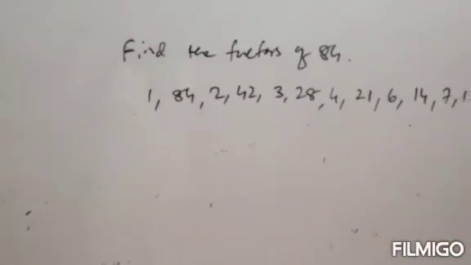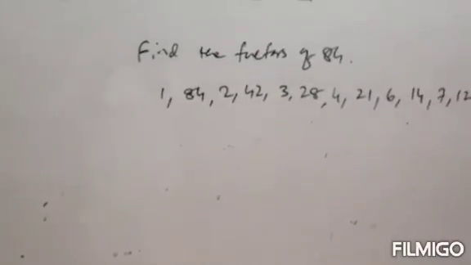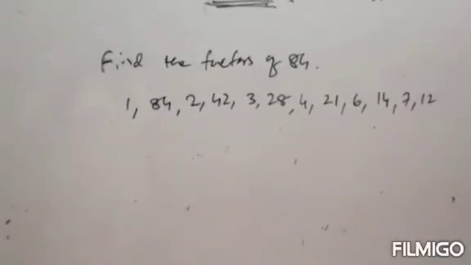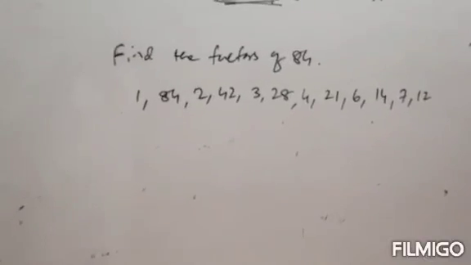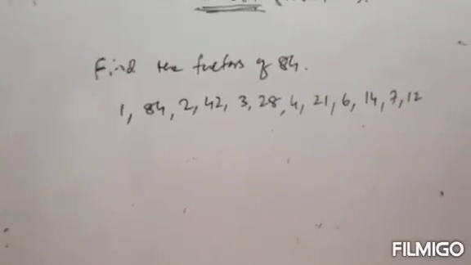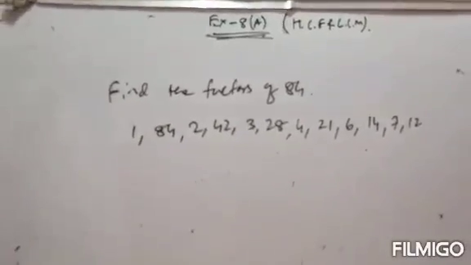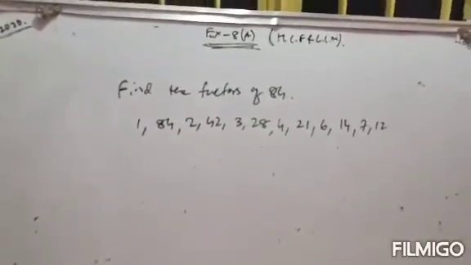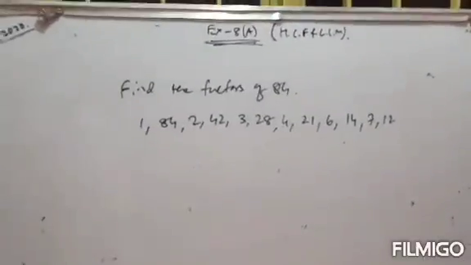So the factors of 84 will be 1 and 84 itself. 2 is also a factor, 2 42s are 84. 3 is a factor, 3 28s are 84. 4 21s are 84. 6 14s are 84. 7 12s are 84. So the factors of 84 are 1 84, 2 42, 3 28, 4 21, 6 14, 7 and 12. Thank you.